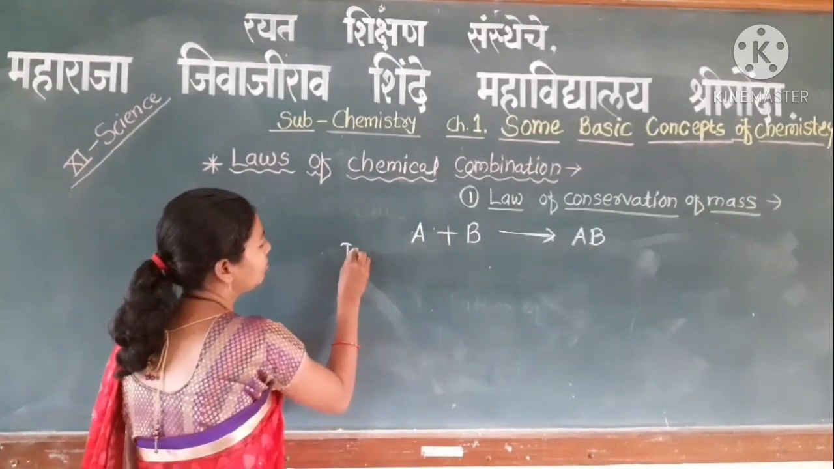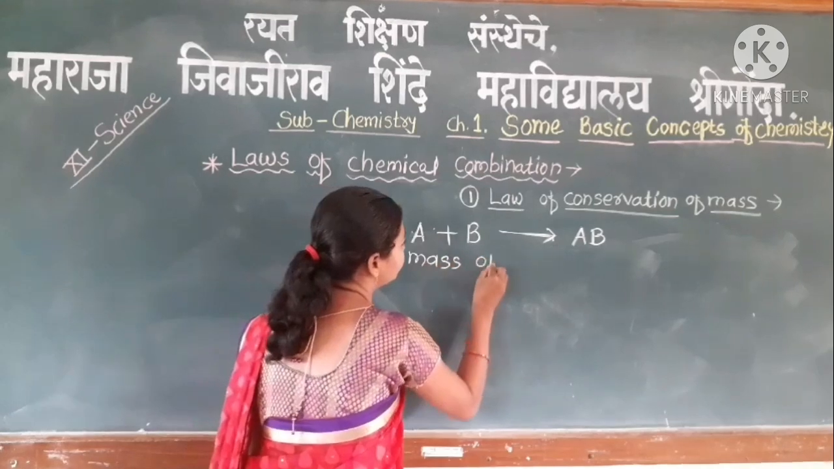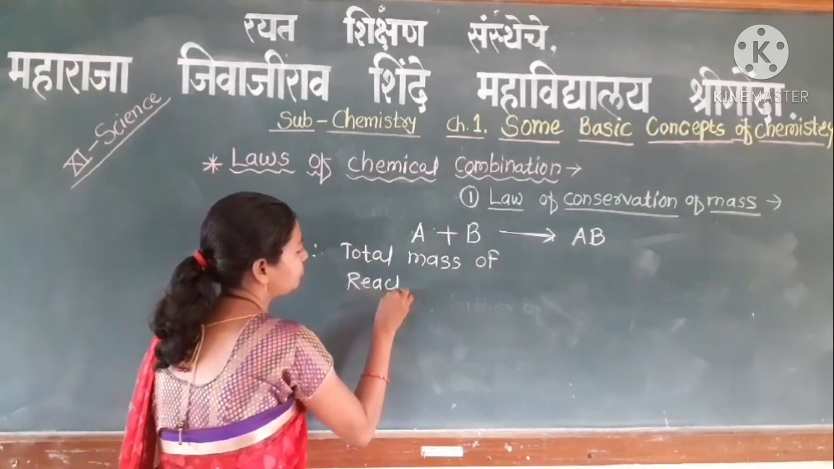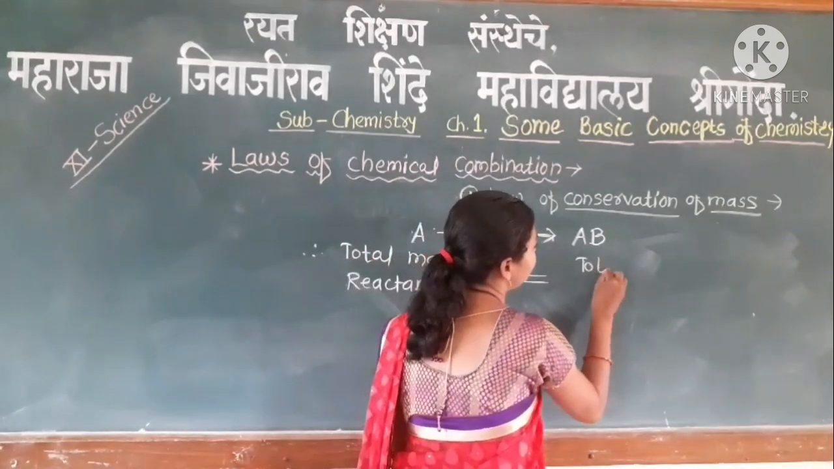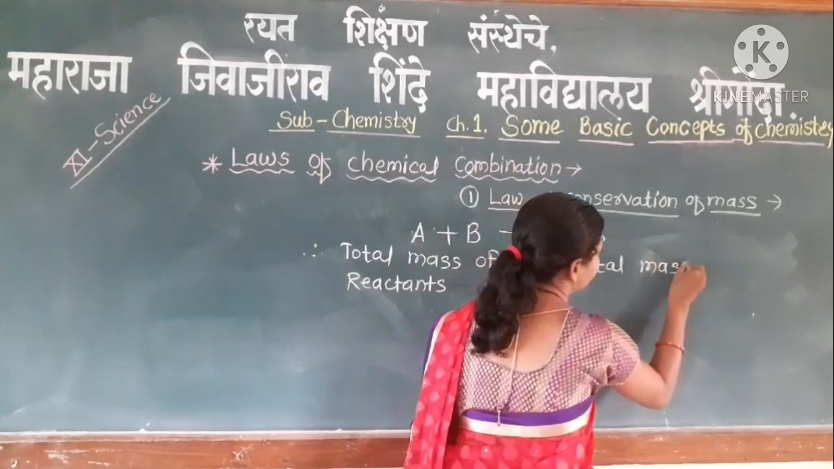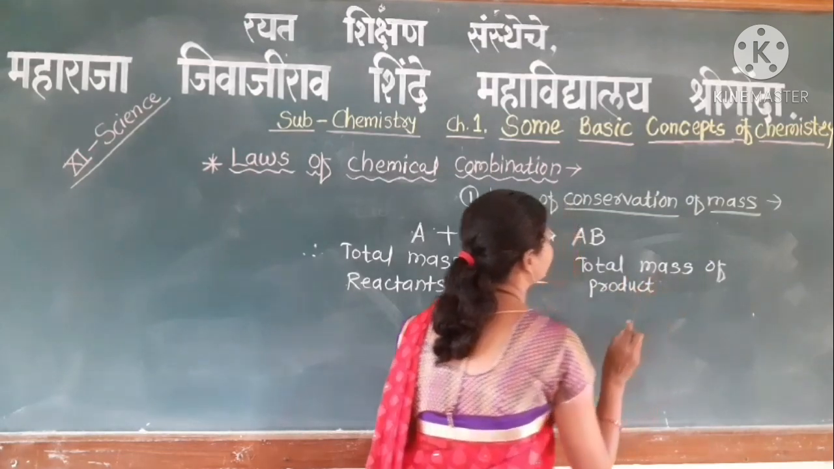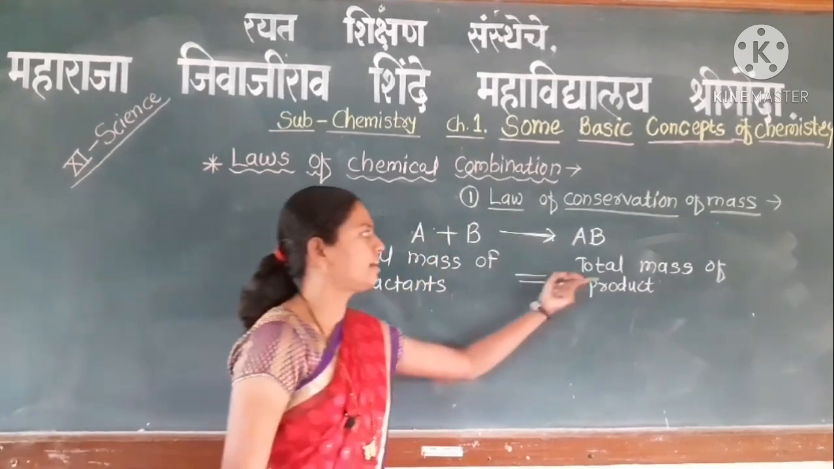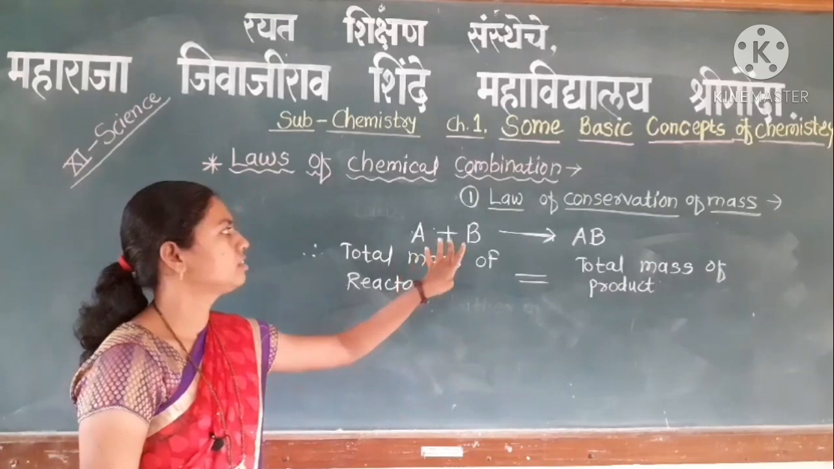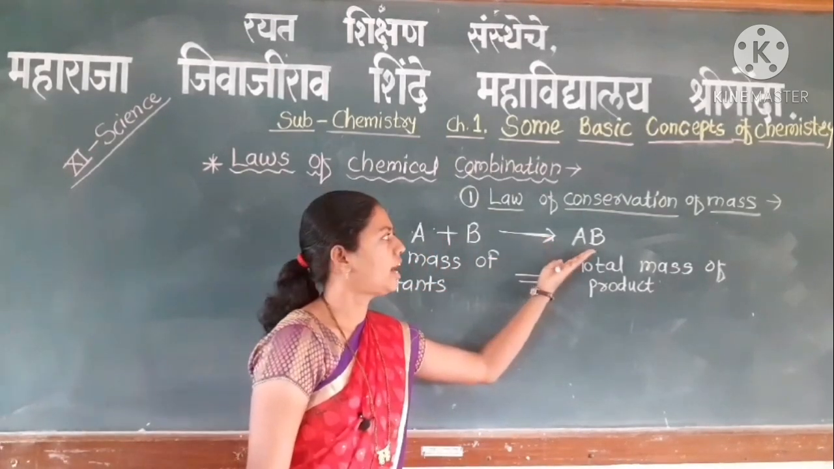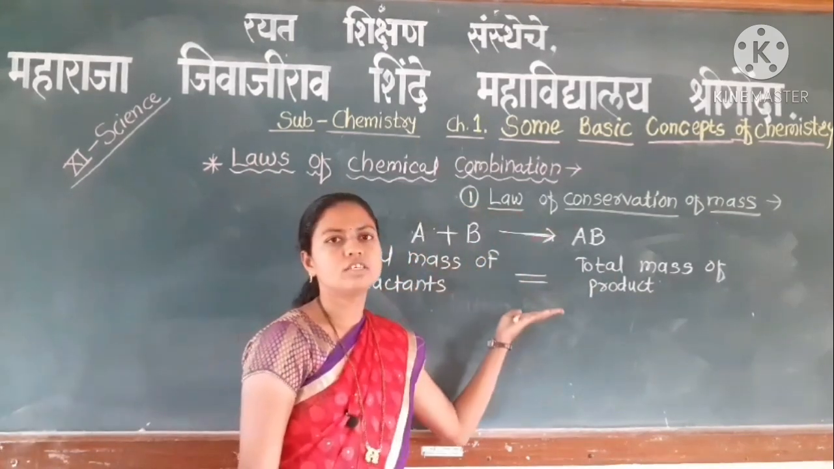Therefore he found that the total mass of reactants is exactly equal to the total mass of products. So these two elements combine to form a new compound having exactly the same total mass. This is the law of conservation of mass.